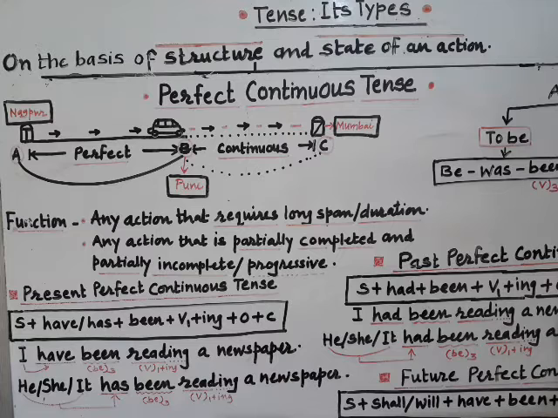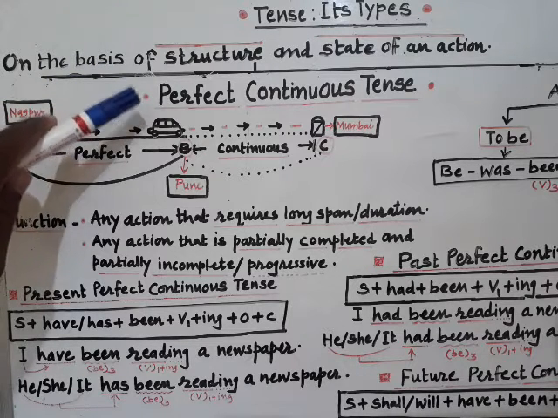All these three forms have their own features whereby we have to apply them in our writing, reading and speaking. Now the last and very important one is perfect continuous tense.